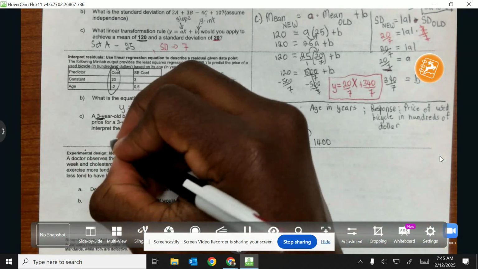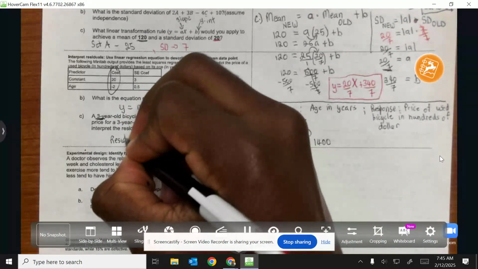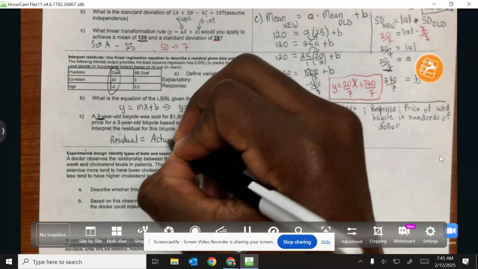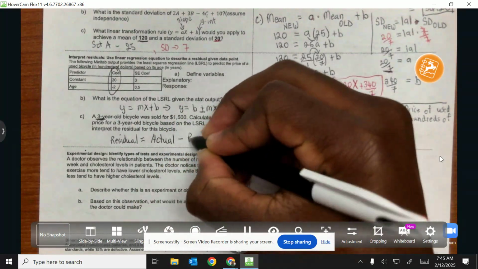So now we're going to calculate the residual. To calculate the residual, you take your actual value, what you actually got, minus what you predicted.